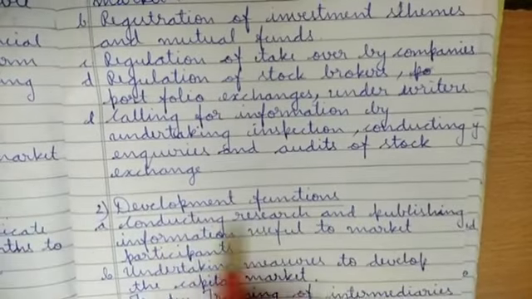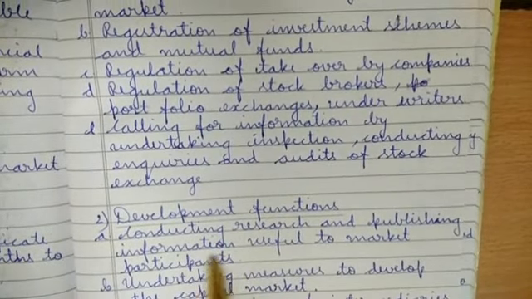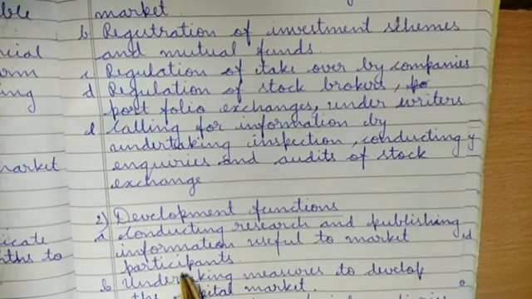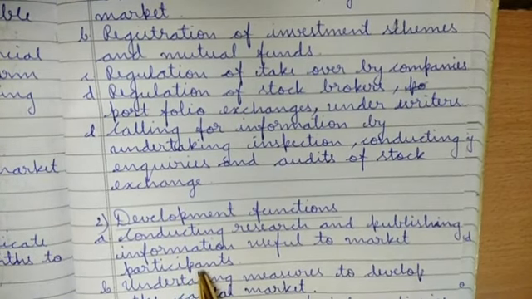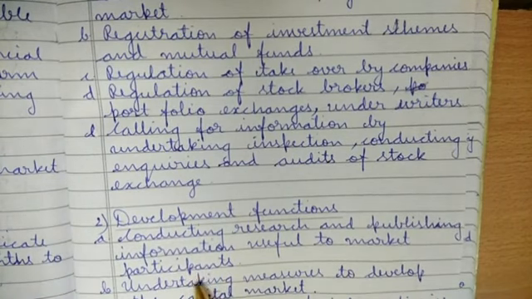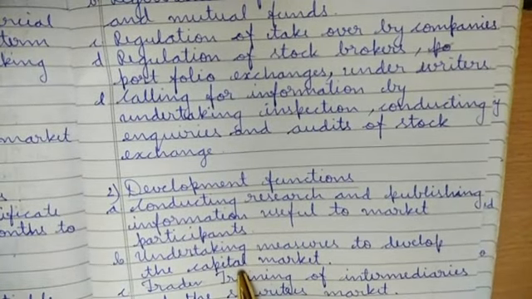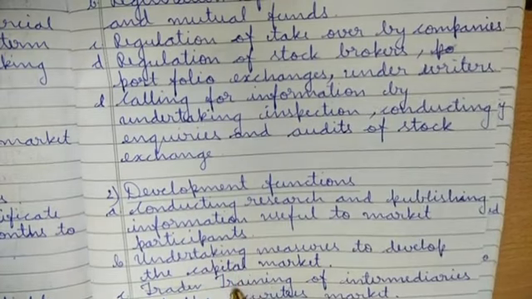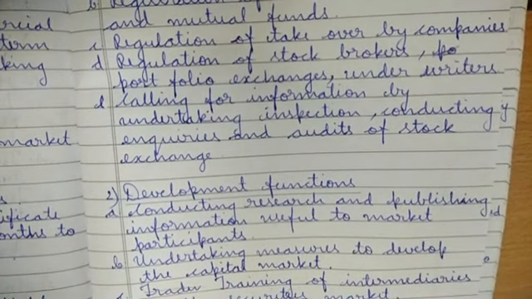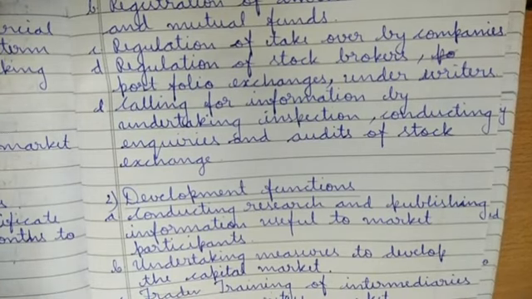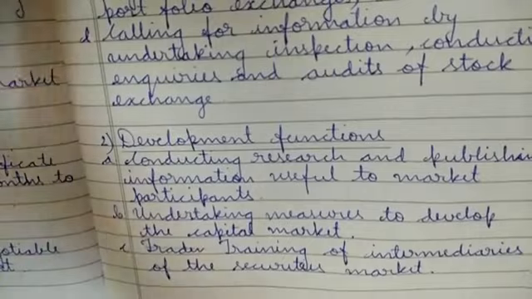Next are development functions. Conducting research and publishing information useful to the market participants. When there is some development, for example in technology, they publish it and tell the public, giving information useful for the market. Next is undertaking measures to develop the capital market. Training of intermediaries of the securities market. They train the intermediaries, that is, the middlemen, so that the securities market is well run.